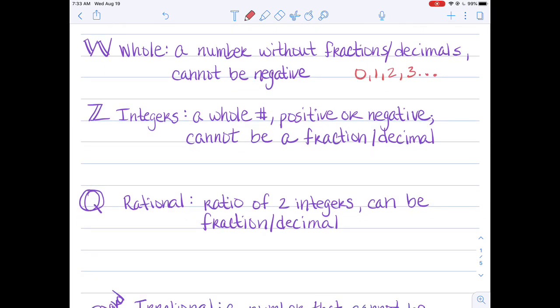Integers, now we're getting a bigger set of numbers. They're whole numbers that are positive or negative, but we still can't have fractions or decimals. So something like -2, -1, 0, 1, 2, etc.